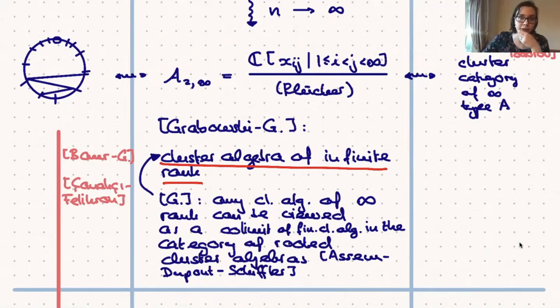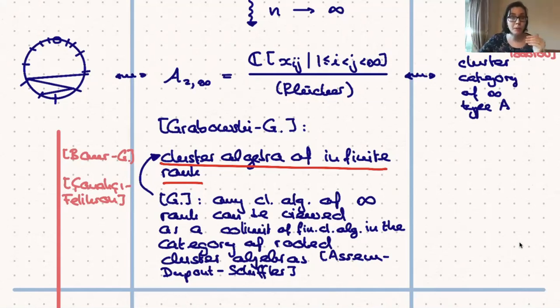Now, once one starts studying these infinite type A cluster combinatorics, it becomes apparent that there are some limitations in this picture. Namely, if we just look at the combinatorial side over here, what about arcs ending in an accumulation point? Also, more subtly, not all triangulations are connected by finite sequences of mutation anymore. So how does one go about fixing that issue?